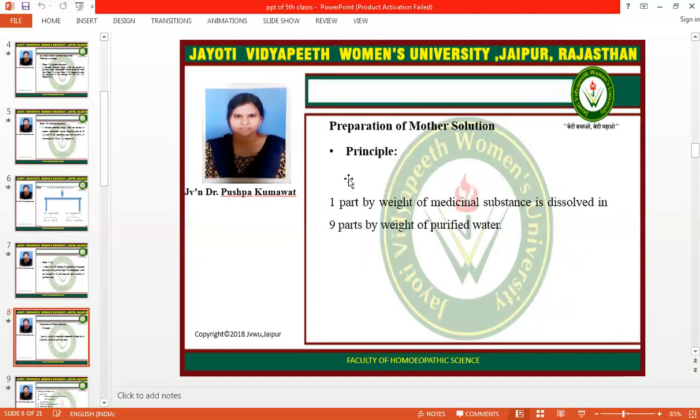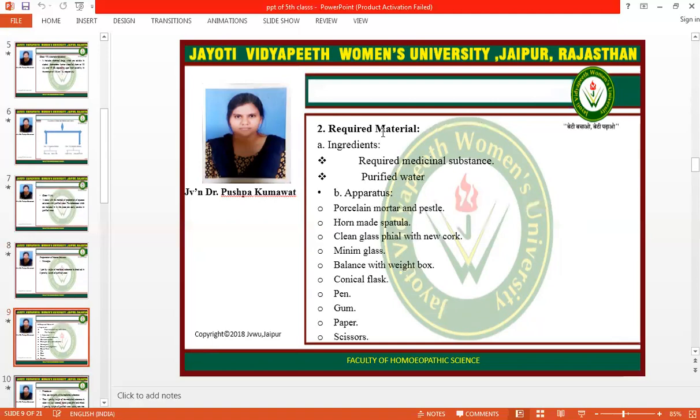Preparation of the mother solution, principle: 1 part by weight of medicinal substance is dissolved in 9 parts by weight of purified water. Required materials. Ingredients: required medicinal substance, purified water. Apparatus: porcelain mortar and pestle, homemade spatula, clean glass vial and cork, minim glass, balance with weight box, conical glass, pen, gum, paper and scissors.